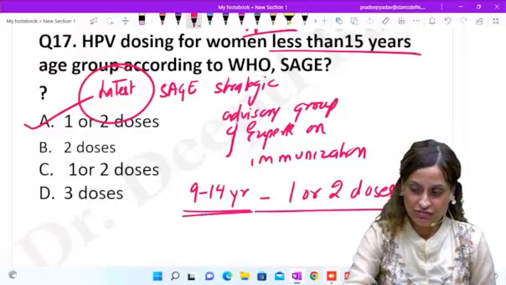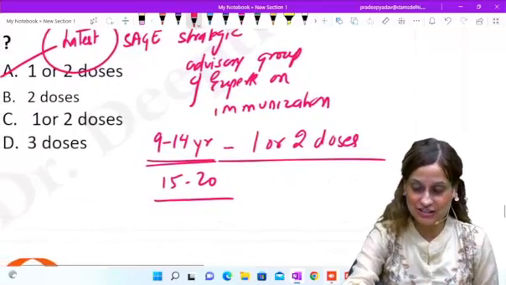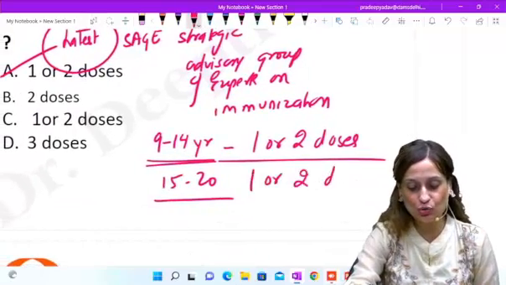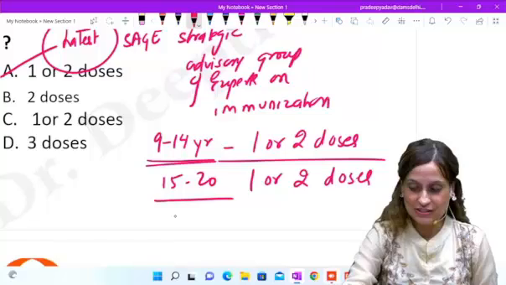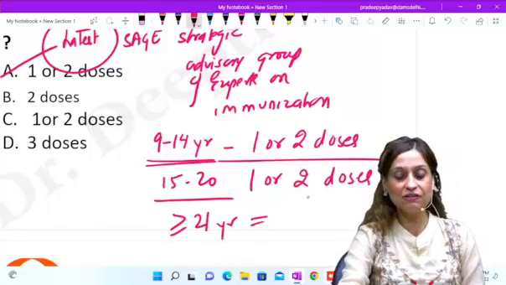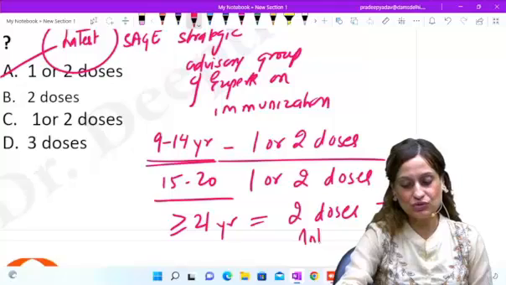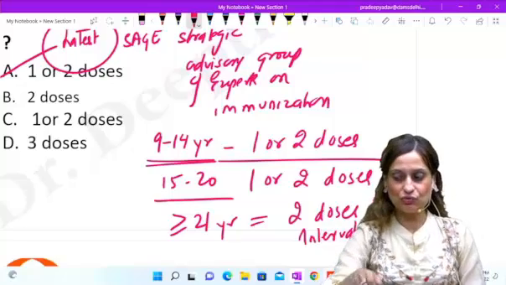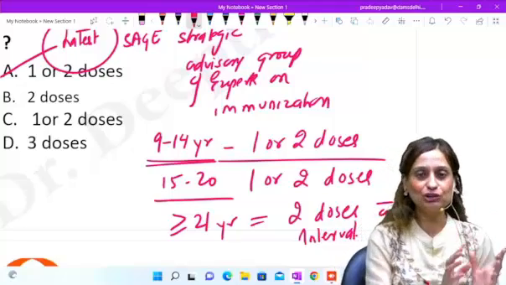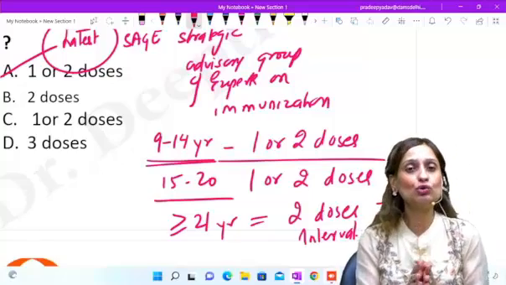Whereas if she is between 15 to 20, again it is 1 or 2 doses. Whereas if she is beyond 21 years of age, then she will receive 2 doses with 6 months interval. So those are the recommendations. So 1 or 2 doses between 9 to 14, 1 or 2 doses between 15 to 20, 2 doses beyond 21 years.